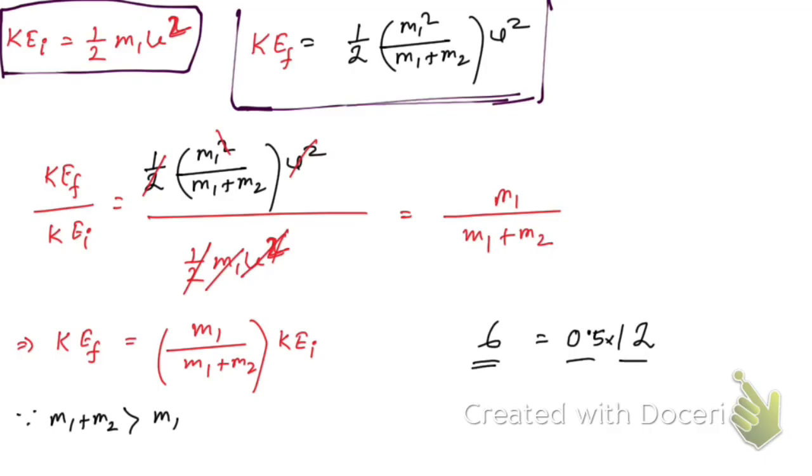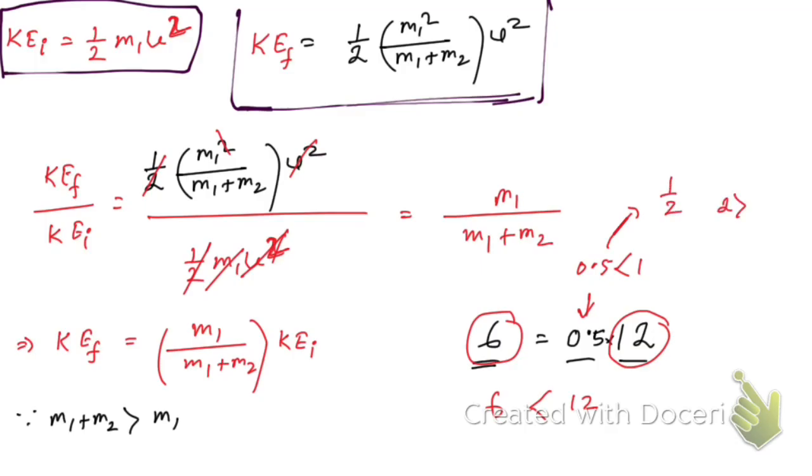Now you see, here this number is less than 1, 0.5 is less than 1. So in that case you can say 6 is less than 12. Okay, so why is 0.5 less than 1? Because 0.5 means half, and here 2 is greater than 1. So you can compare this half with this fraction, where the denominator is greater than the numerator.